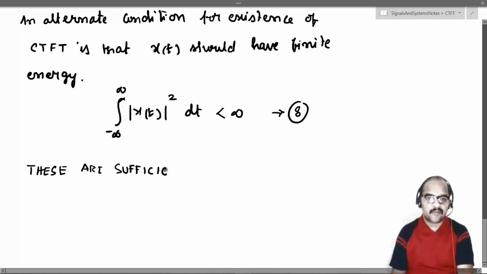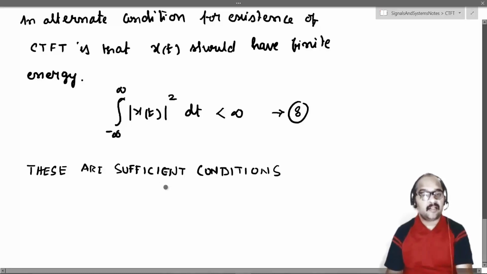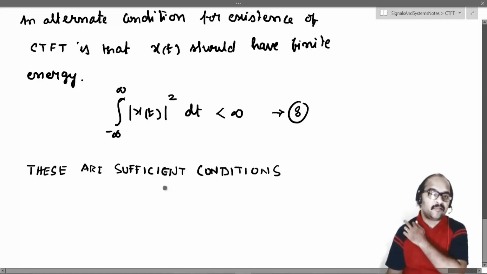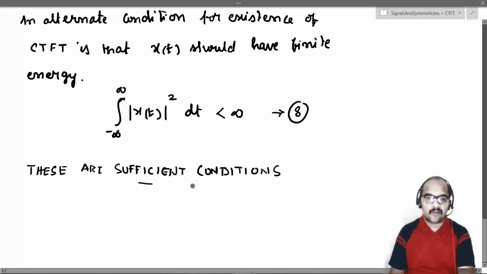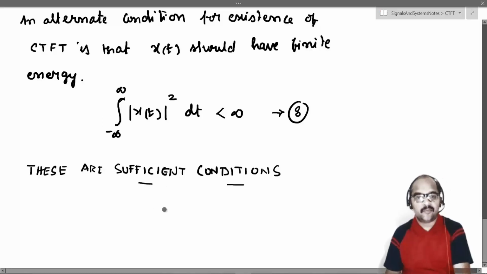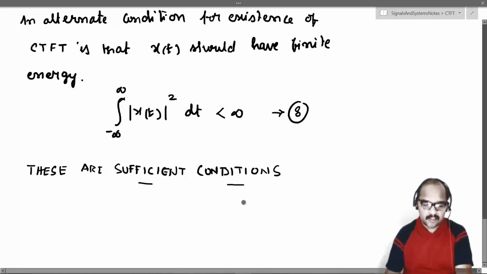Even if these conditions are not satisfied, some signals can have a Fourier transform. But if these conditions are satisfied, then the signal will definitely have the Fourier transform. That is what sufficient conditions crudely mean.